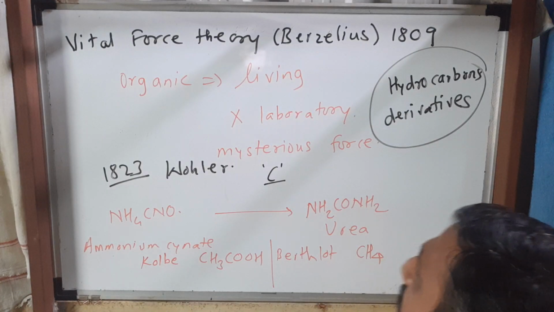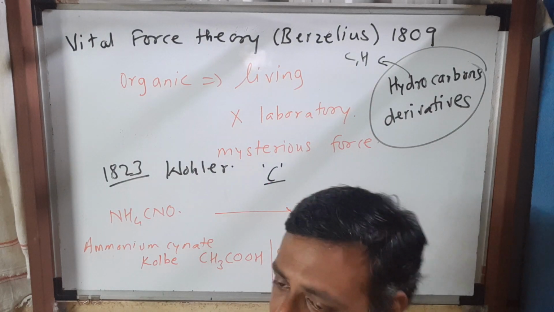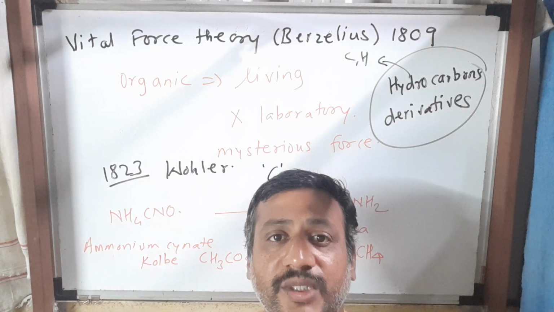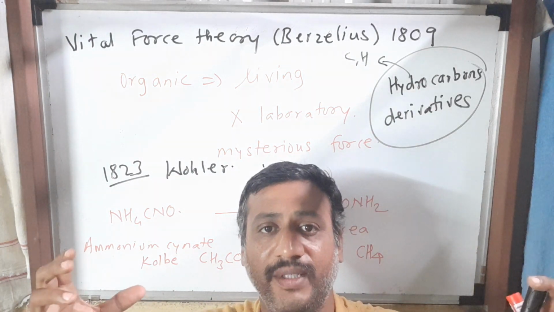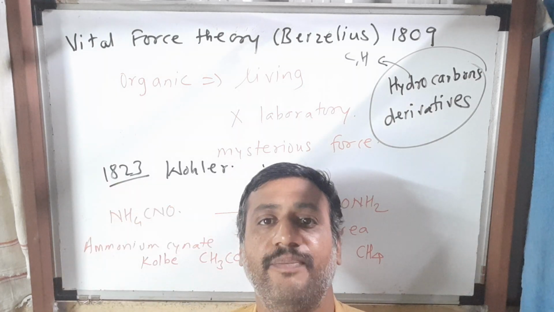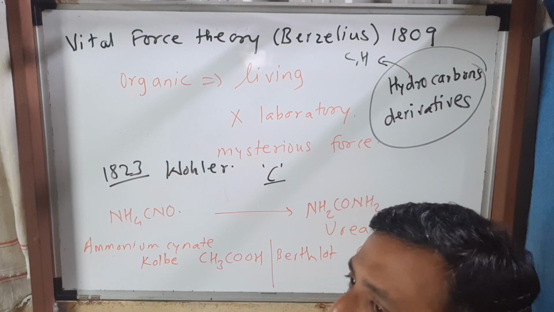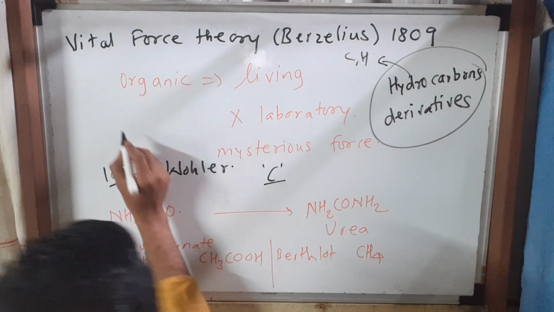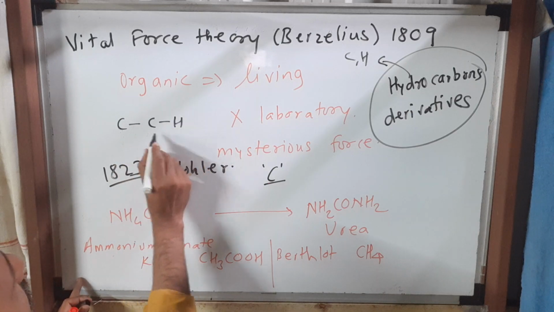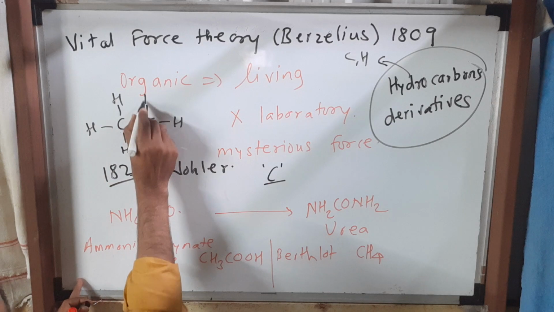What are hydrocarbons? Hydrocarbons are compounds of carbon and hydrogen. And derivative means that in the hydrocarbon, one or a few hydrogens are replaced by heteroatoms. For example, here I am showing ethane, which has 2 carbon and 6 hydrogen atoms.